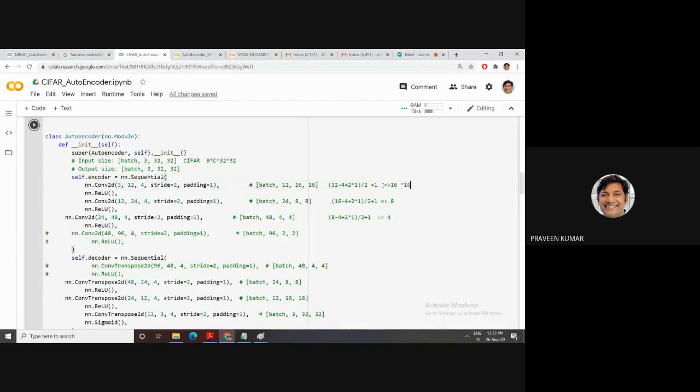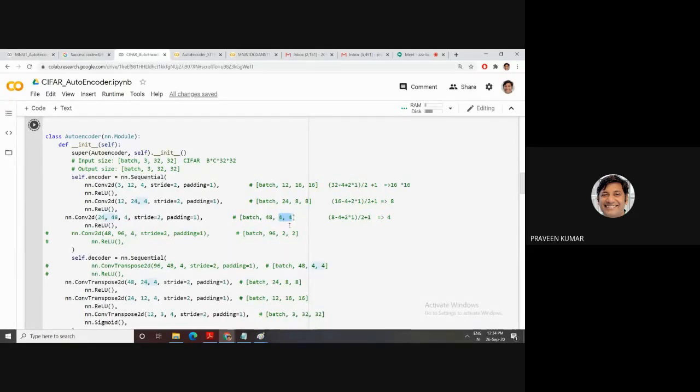This way, I am only calculating the width. Similarly, you can calculate the height. Then the next one is 4. This way, if you go to the next level and apply one more convolution, then your output is 4. In our previous program, we converted our 28 cross 28 into 3, but this time we stop at 4 cross 4. So this one is our encoder output.